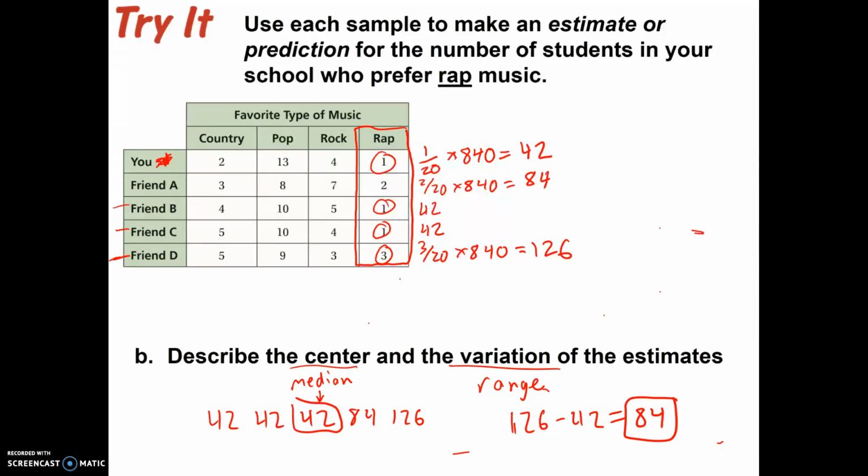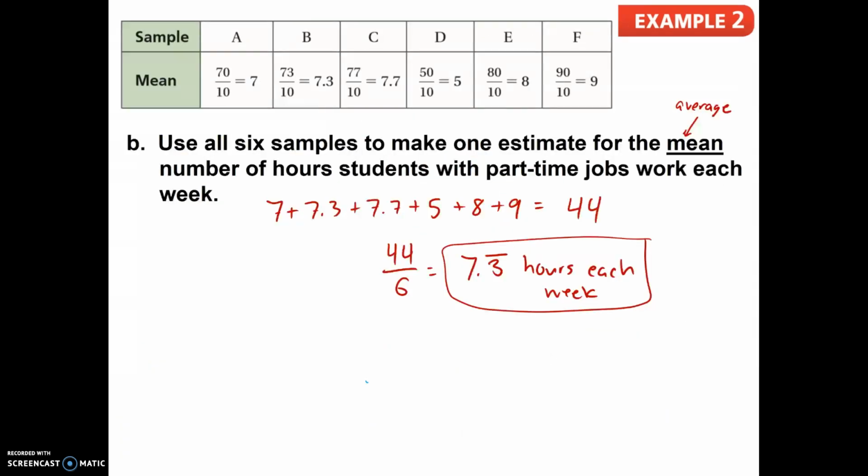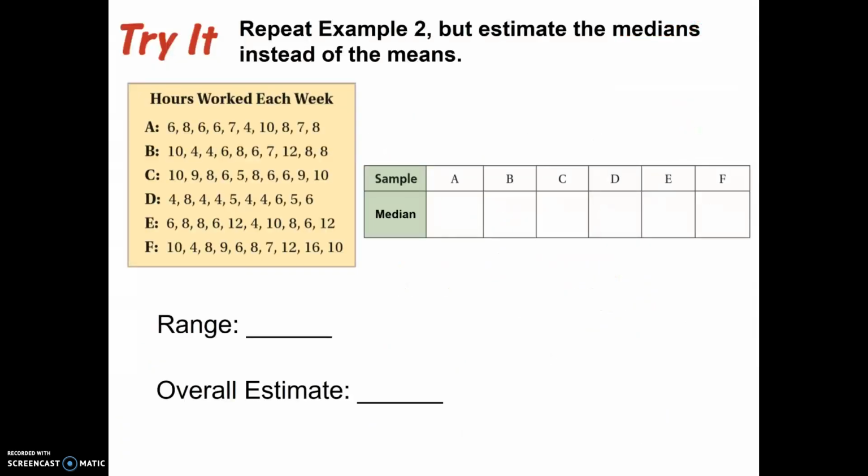All right, let's go ahead and do the second try it that we had. After you've already done example 2, what we're going to do is repeat example 2. Example 2 can be found in a different video. But this time we're going to estimate the medians instead of the means. I'm going to do sample A for you, and then you guys will be able to divvy up samples B, C, D, E, and F.